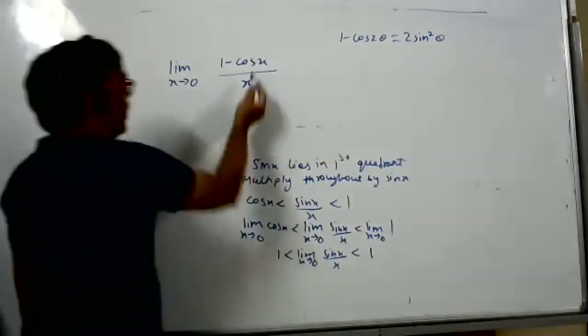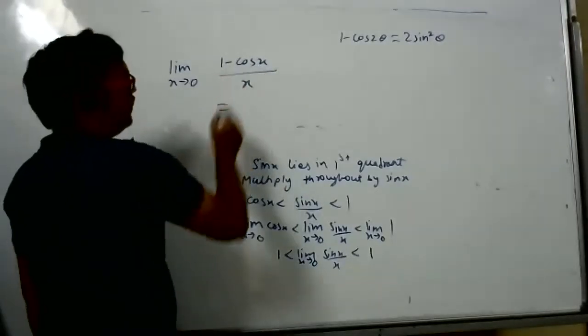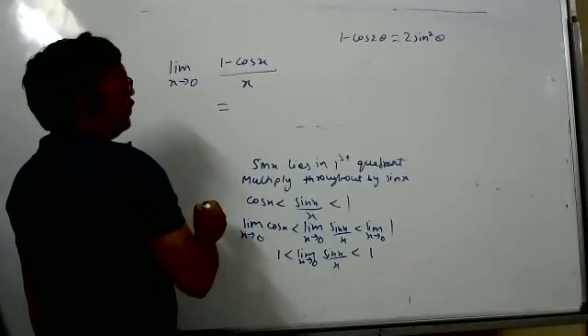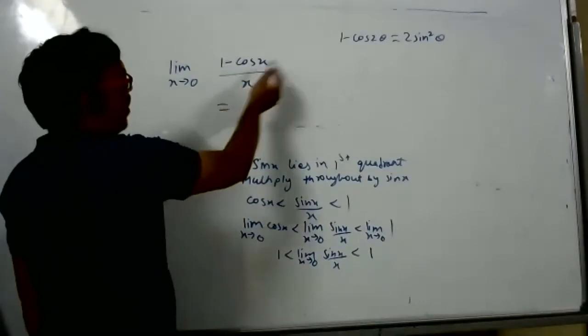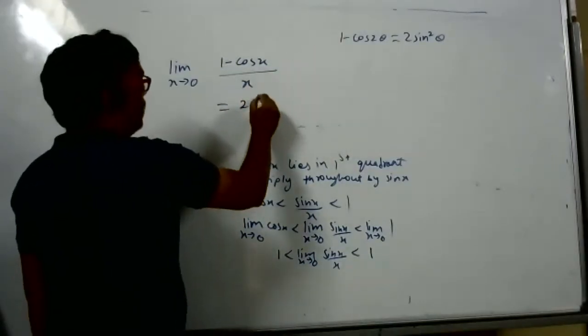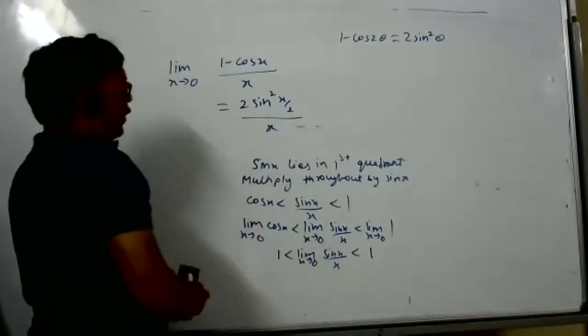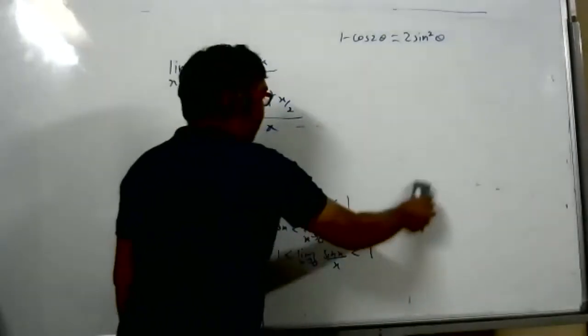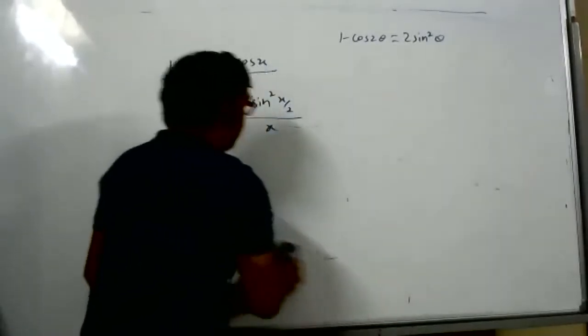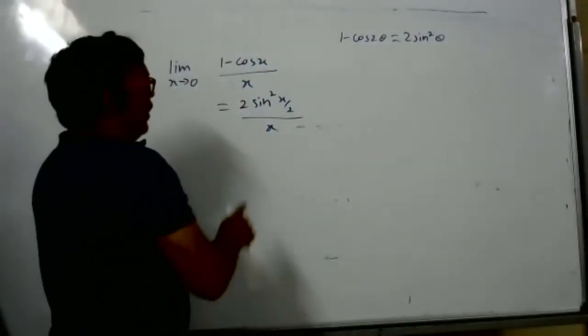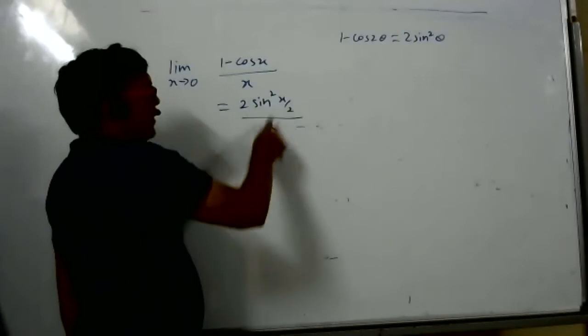But here 2 theta is not there. So what should I write? 1 minus cos x is 2 sin square of x by 2, and here also x. I am teaching this one simply because this girl asked. Now this is sine square and this is x.